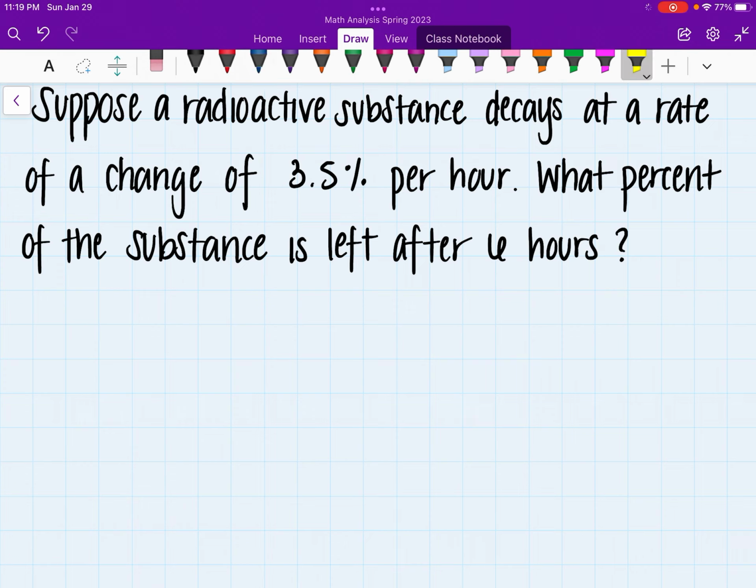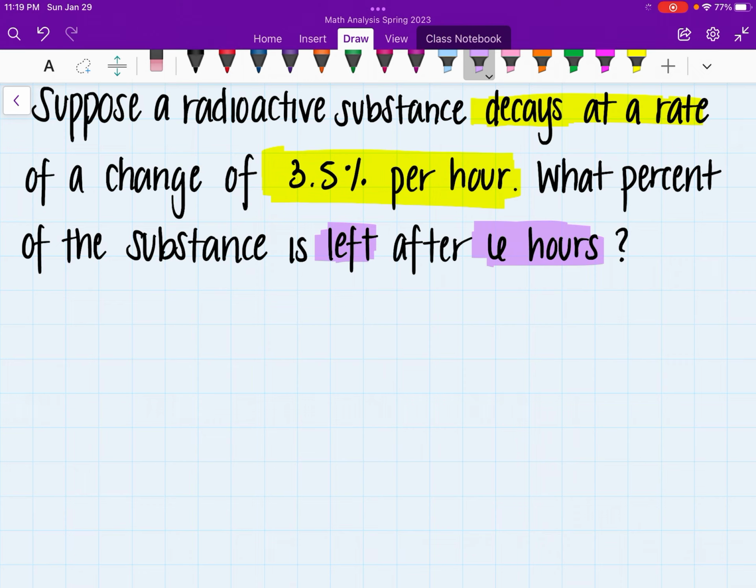So first of all, it says that there's a decay at a rate of 3.5% per hour. So in this case, this substance here, it's not growing, it's actually decreasing by the hour. And they actually want us to find how much is left after 6 hours. Now, there is a bit of a problem here, guys. They're actually not telling us how much of the substance there is.